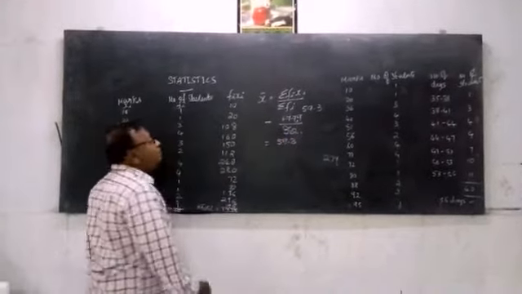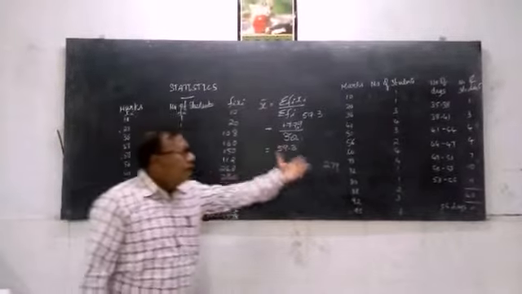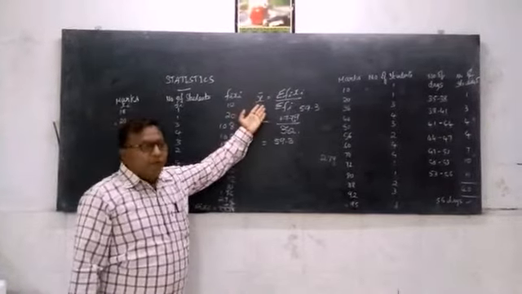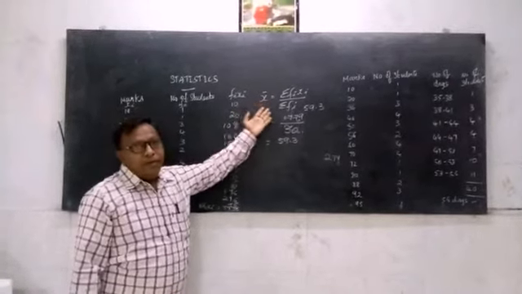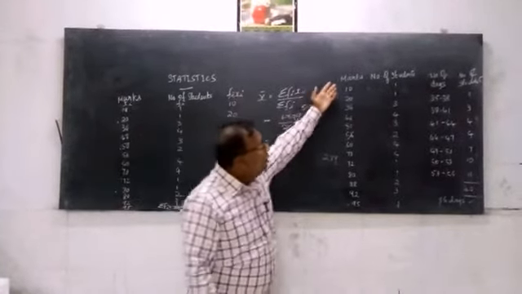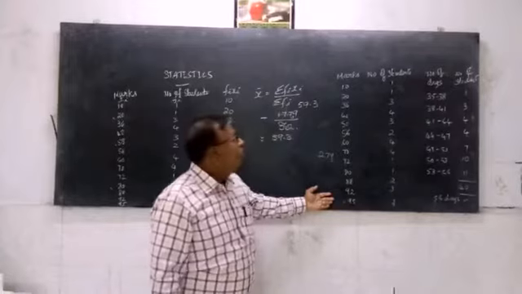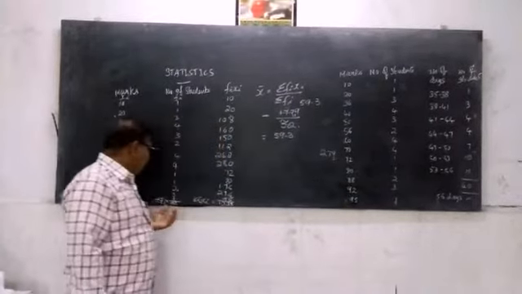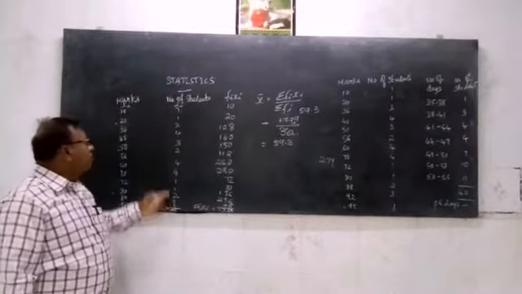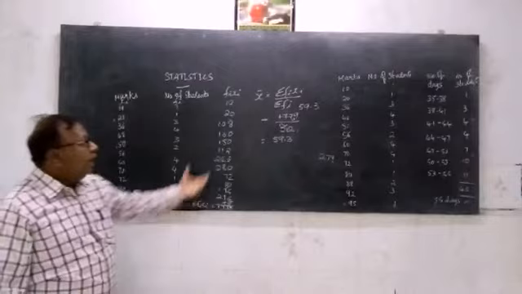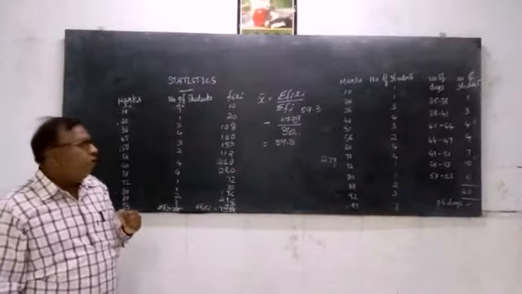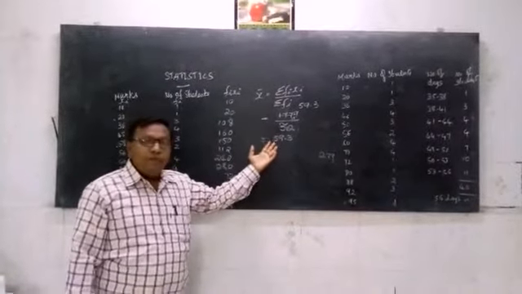59.3 is the mean of the given data here using the method called mean for ungrouped data. What is the data? Once again try to recall. It is marks scored by how many students? 30 students in a class. So for this data we have found the mean. This method of finding the mean is called mean for ungrouped data.